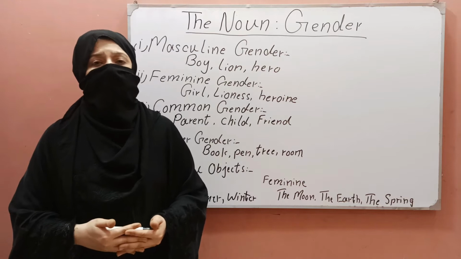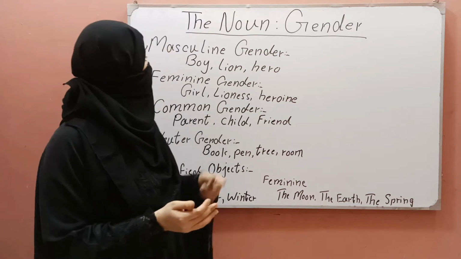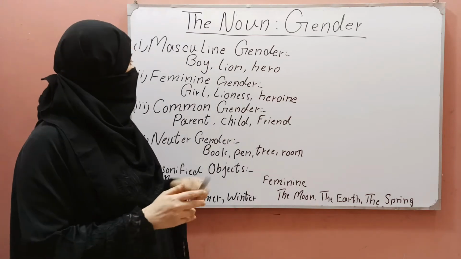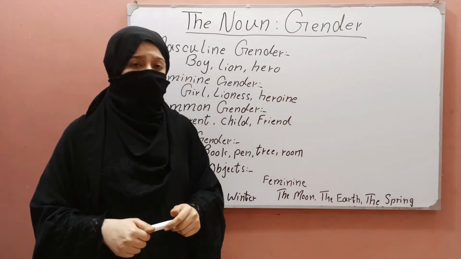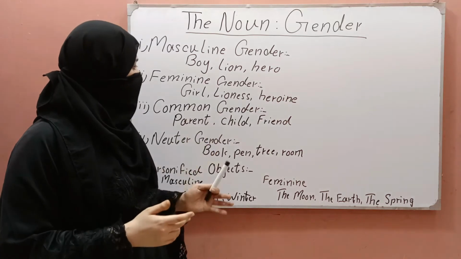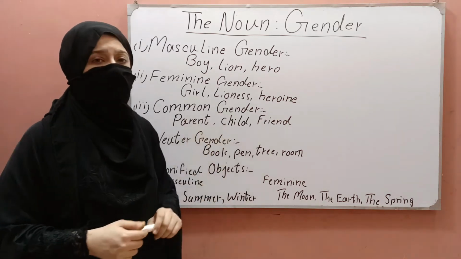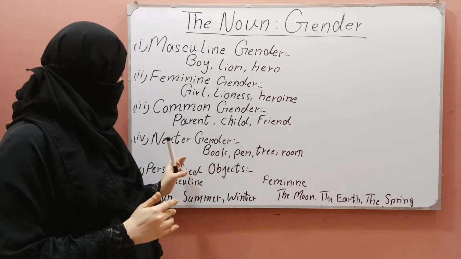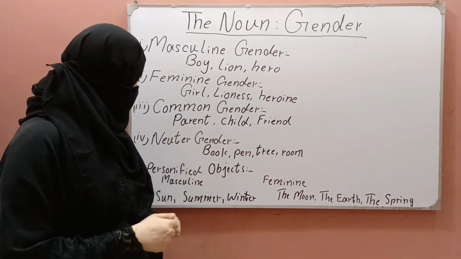The nouns that are denoted as male are called masculine gender. The nouns that are denoted as female are called feminine gender. The nouns that are either male or female are called common gender. The nouns that are neither male nor female are called neuter gender.